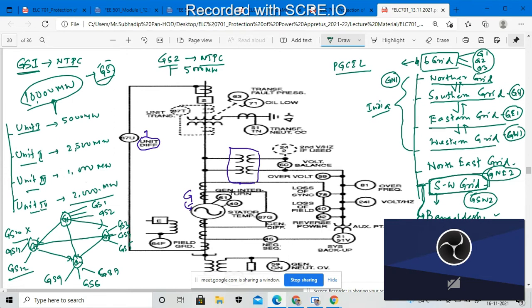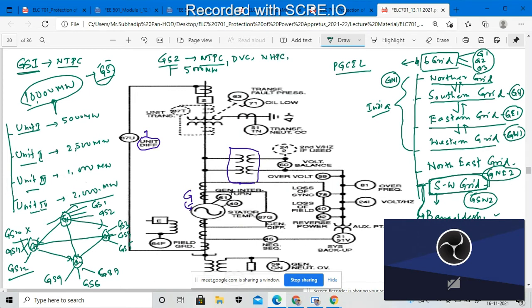Each grid is connected with generating stations, and each generating station is linked with the others. Suppose we have 10 generating stations for different companies. In India we have NTPC, DVC, Damodar Valley Corporation, and NHPC.